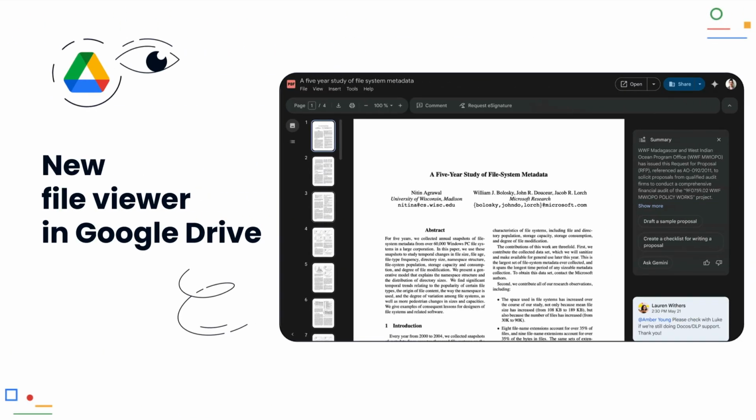New file viewer in Google Drive. Google is modernizing the view for files that are not Google formats, such as PDFs or videos. There is a new left rail that displays a table of contents and thumbnails for PDFs, which massively facilitates navigation in large documents. There are also improvements for videos, such as searching within the transcript. This makes working with external file formats in the browser much more pleasant.